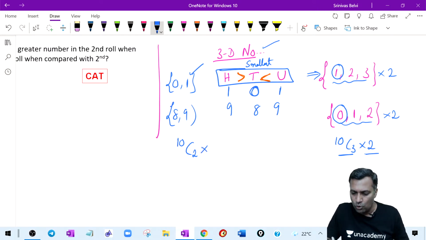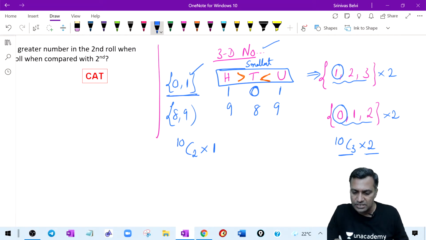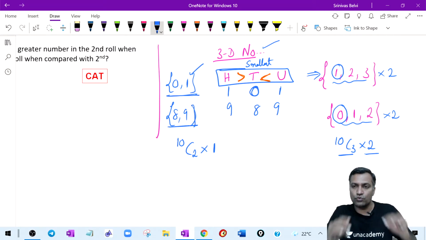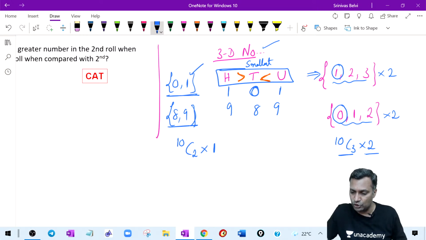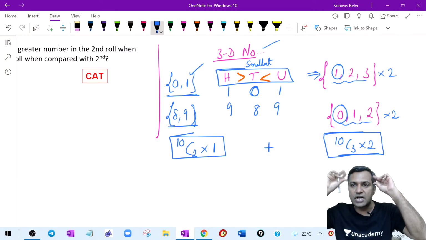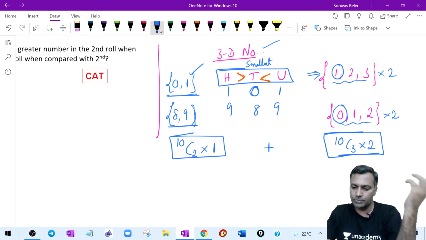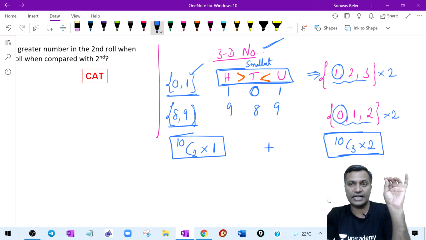Fair enough. So one number can be formed for every selection when you consider only 2 distinct digits. To form the 3-digit numbers, you consider only 2 distinct digits. That is also fine. Therefore, you say your answer is 10C2 into 1 plus 10C3 into 2. You got to think completely. Don't add words. Just because I said 3-digit number, hundreds place, don't add words saying that the digits have to be distinct. Don't add words while you are trying to interpret the question.